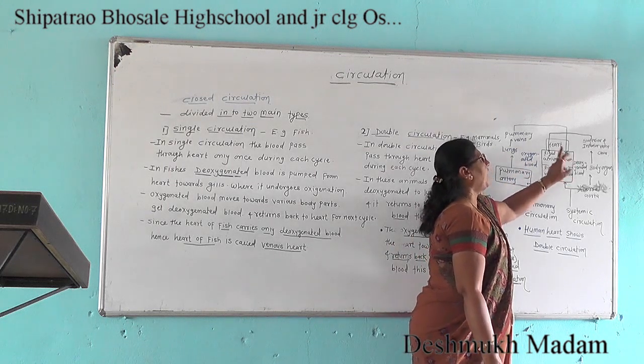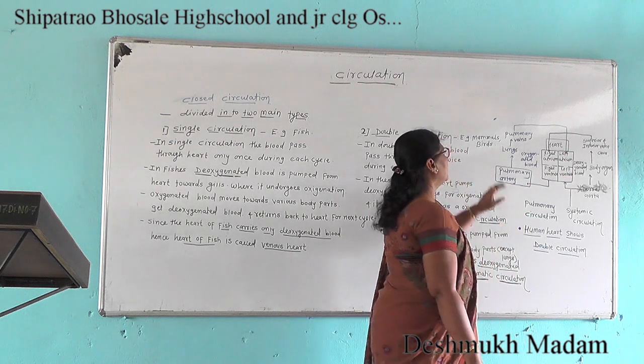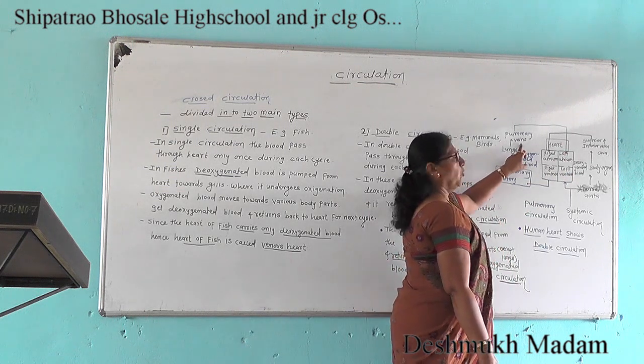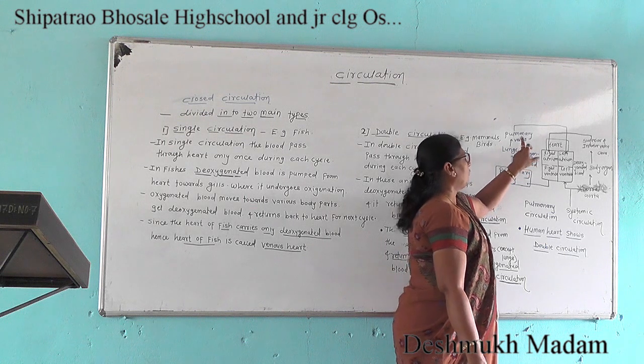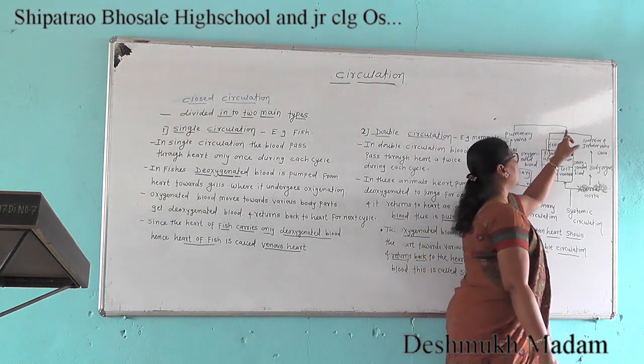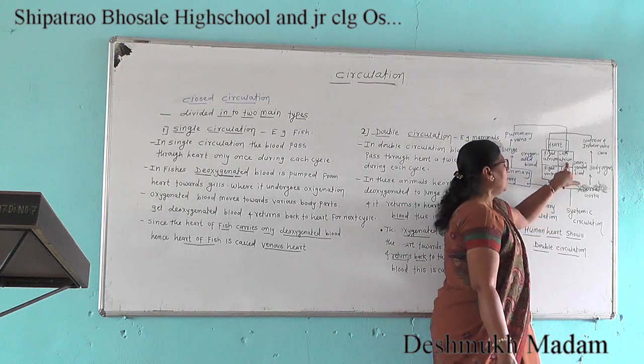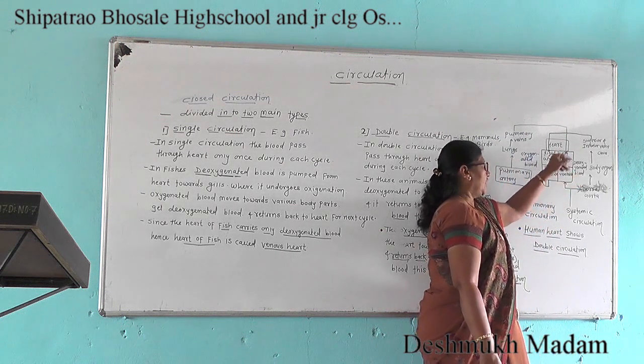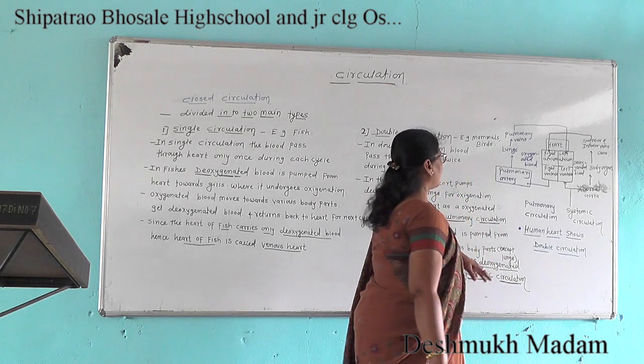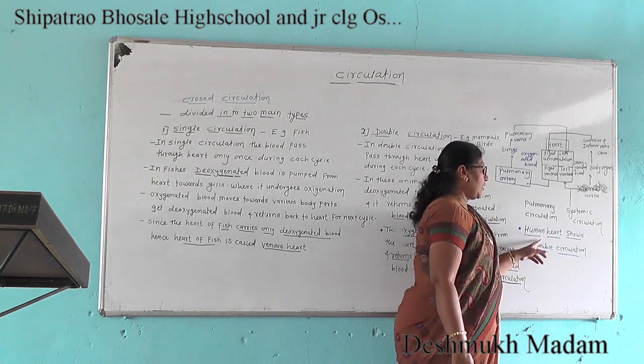and the oxygenated blood is carried again towards the heart by the four pulmonary veins, which return the blood into the heart. In this process, double circulation takes place in humans.